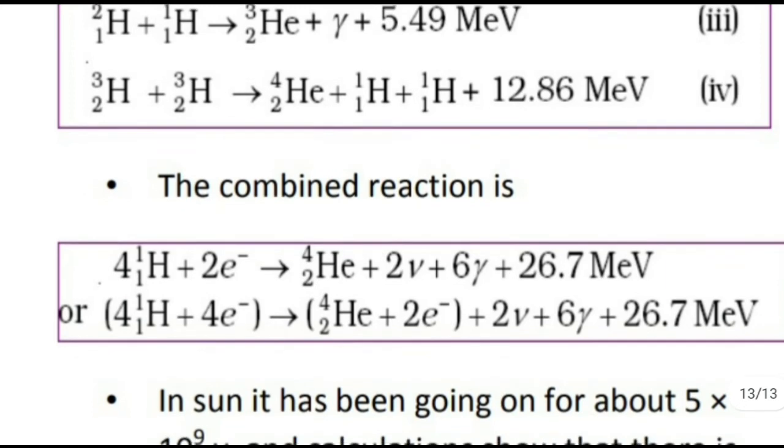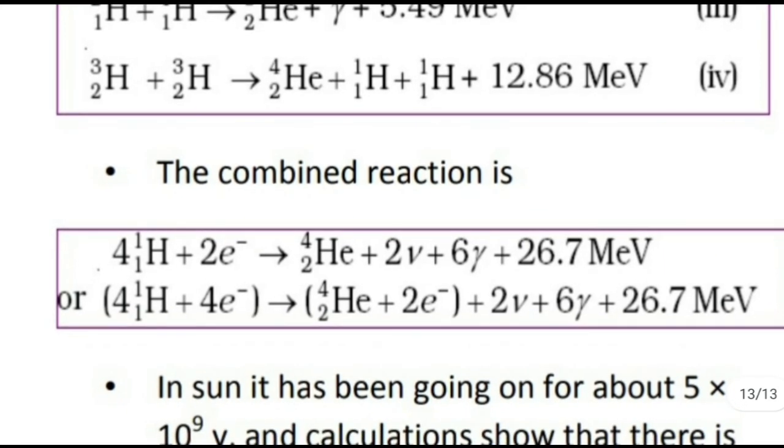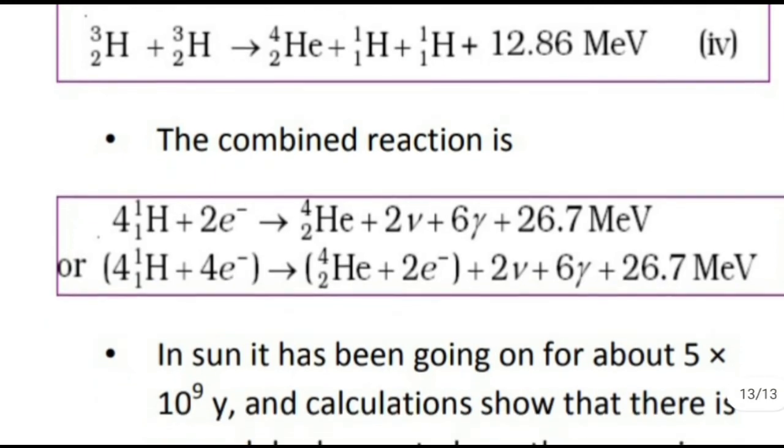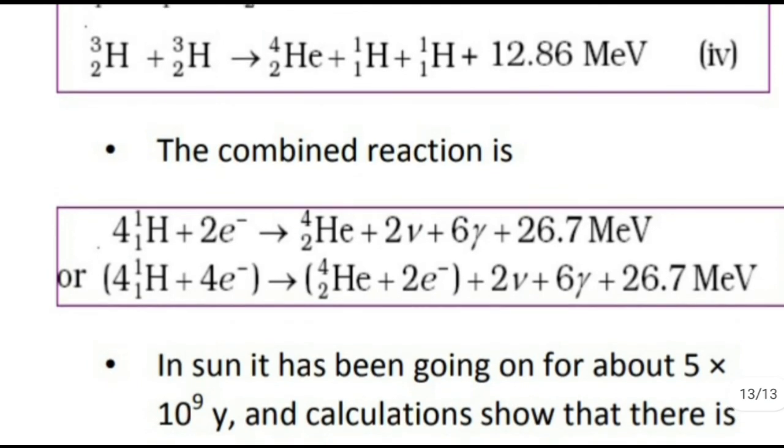So the combined reaction becomes 4 1H1 plus 2 electrons giving 2He4 plus 2 neutrino plus 6 gamma plus 26.7 million electron volt. So when 4 hydrogen combine to form helium, 26.7 million electron volt of energy is liberated. So this is what is happening.